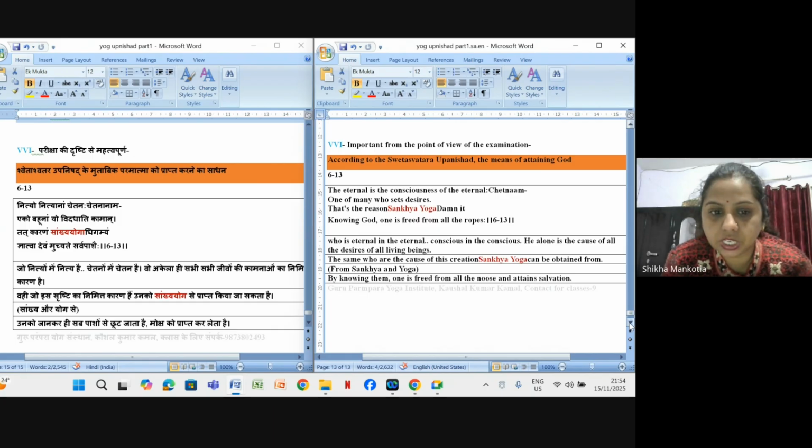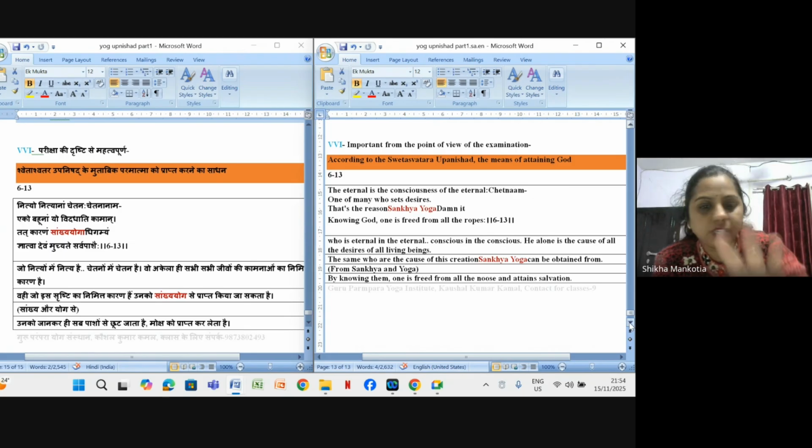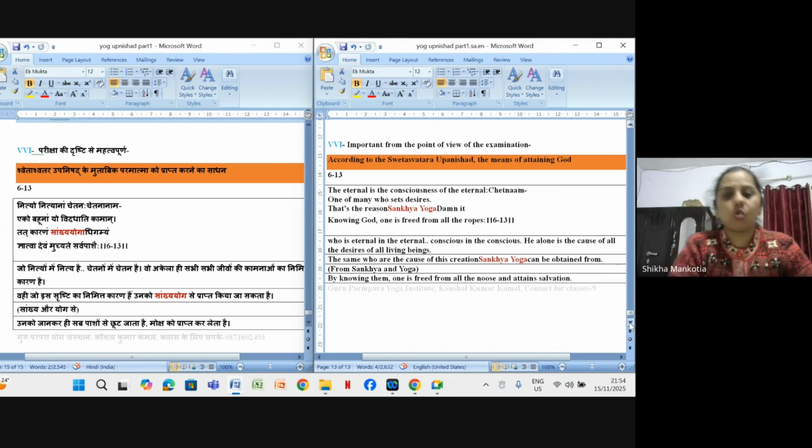He who is the cause of this creation can be attained through Sankhya Yoga. If you have read the Bhagavad Gita, Sankhya Yoga is also explained there. By knowing Him, one is freed from all the noose and attains salvation. उनको जानकर ही सब पाशों से छूट जाता है.